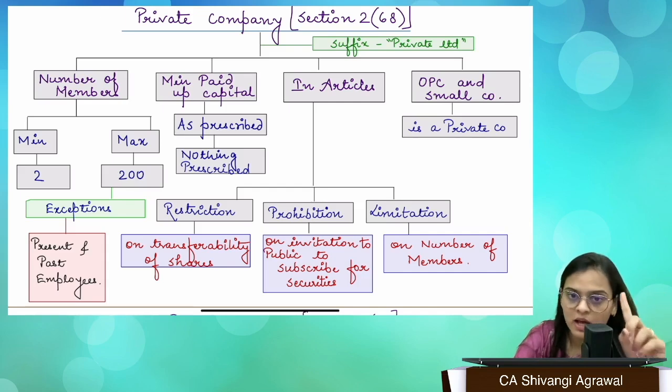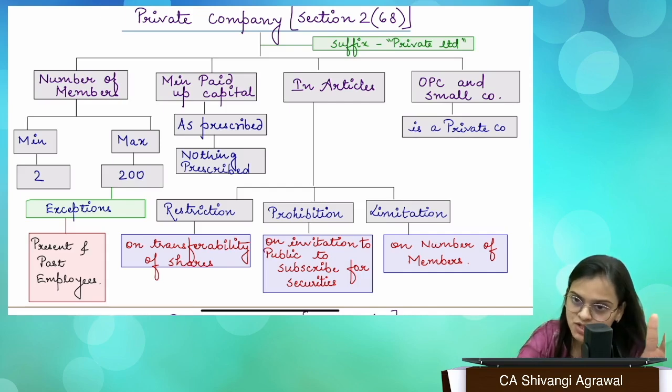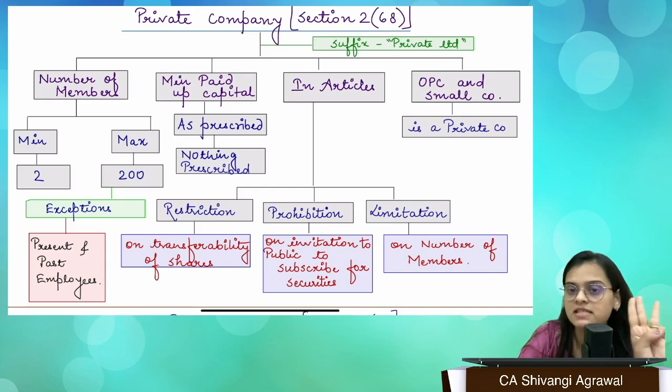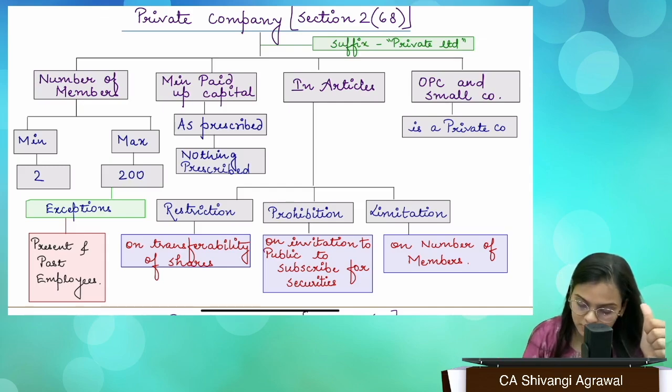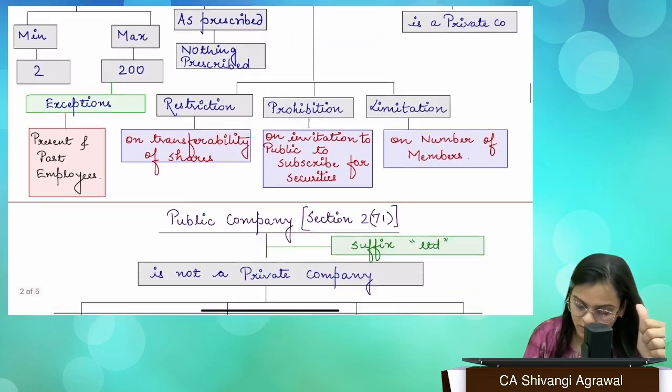So every private company is going to have the restriction on transferability of shares, limitation on the number of members, and prohibition that it cannot invite the public to subscribe for any securities of the company, whether it's debentures, whether it's shares, or anything like that, right? So this is about a private company. We add the suffix private limited to a private company, and OPC and small company is also a private company.